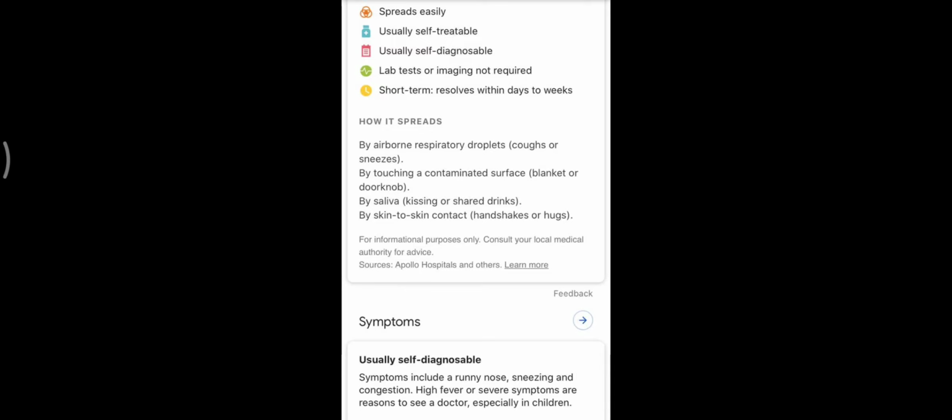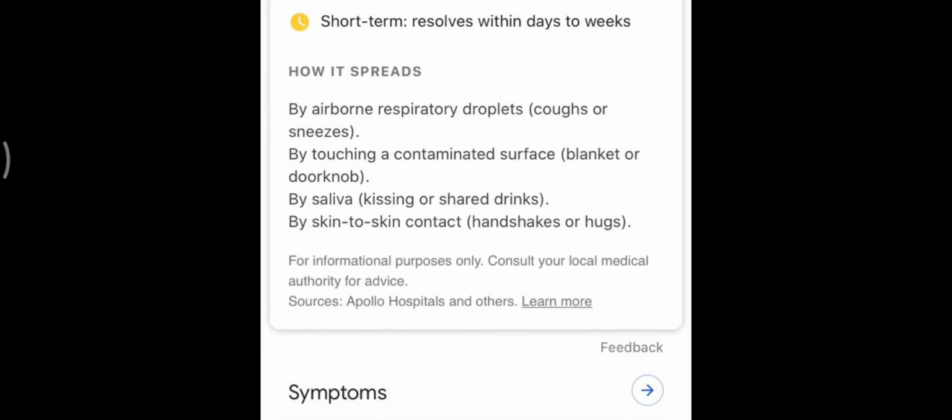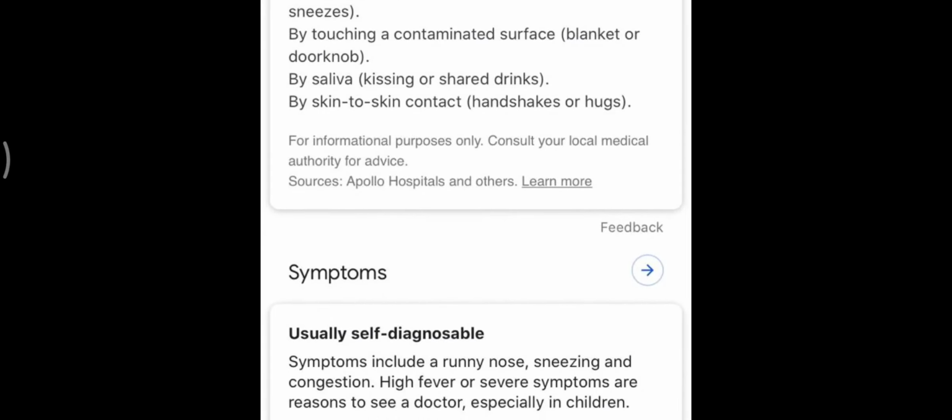You all have seen the advertisement of Vicks. So Vicks basically shows a rhinovirus. So the name of the virus is the rhinovirus, and it can be treated easily by taking proper medication and rest. Now it spreads by droplet infection, by the contaminated surface of an infected person, by sharing articles, by shaking hands and hugs.